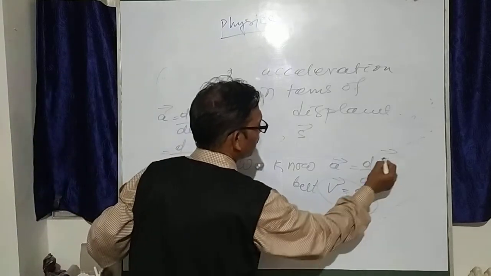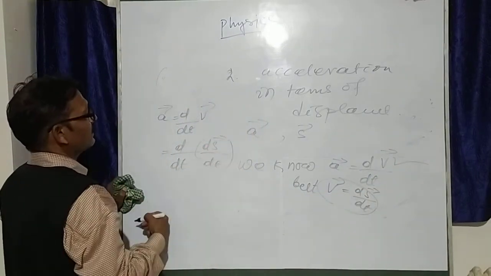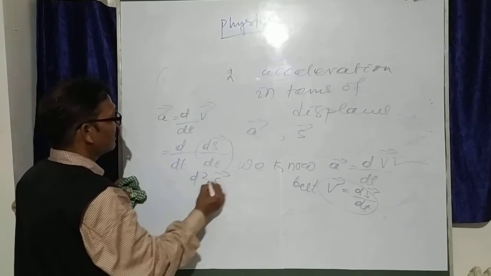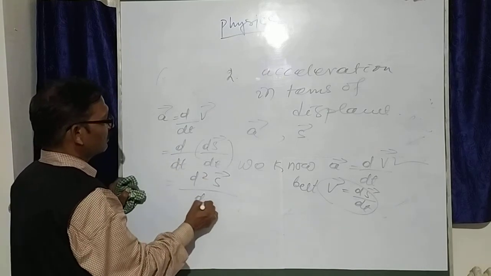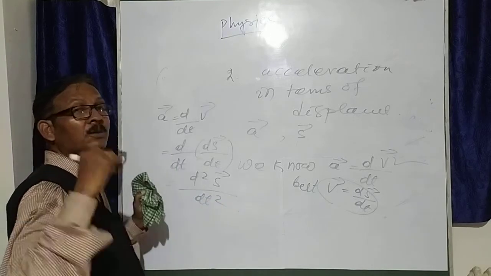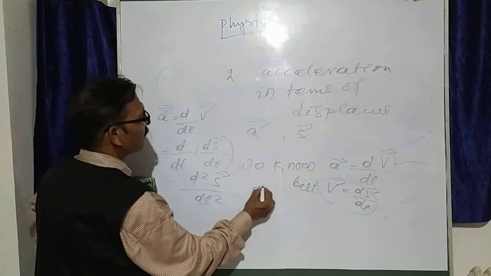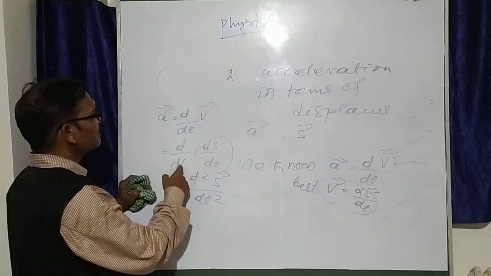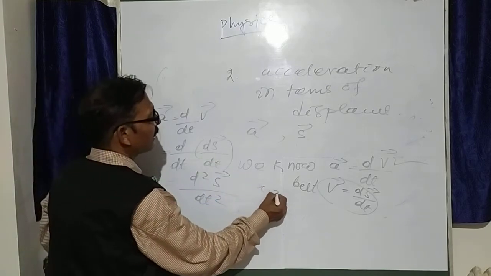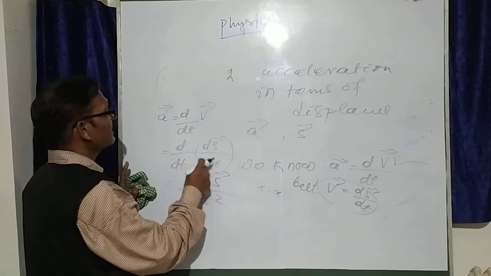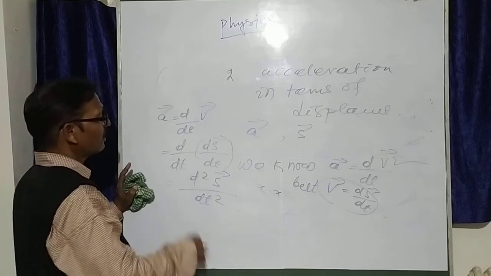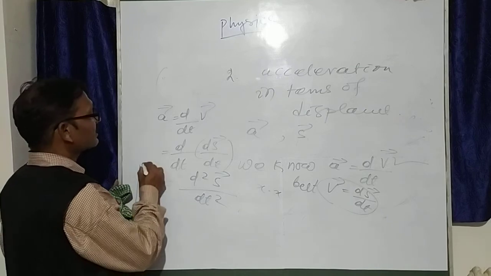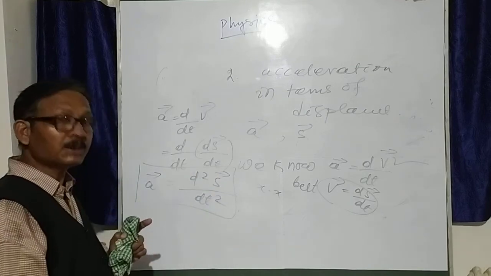Substituting this value, a equals d by dt of ds by dt, which is d square s by dt square. dt is a single quantity, so dt square is written that way; this is the second derivative. This is the acceleration in terms of displacement.